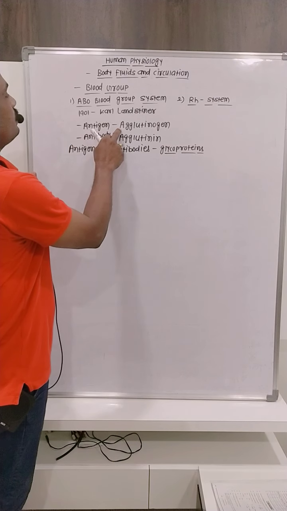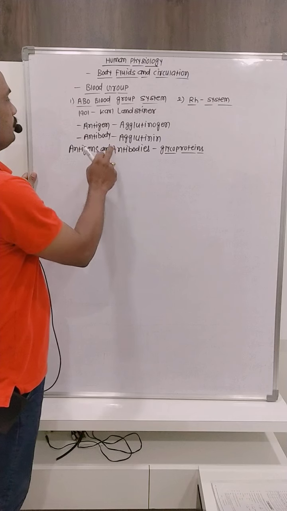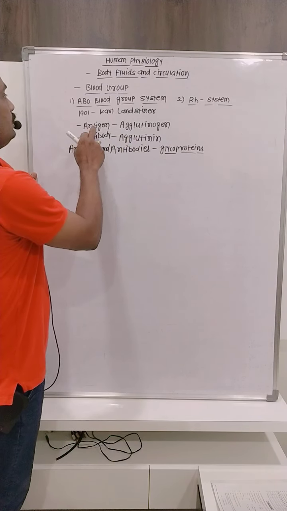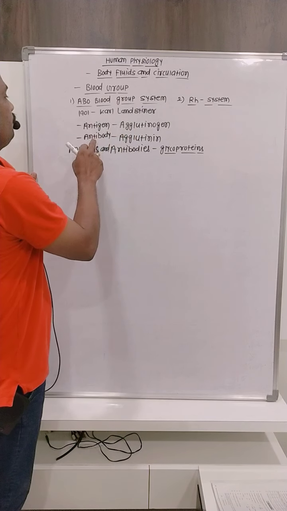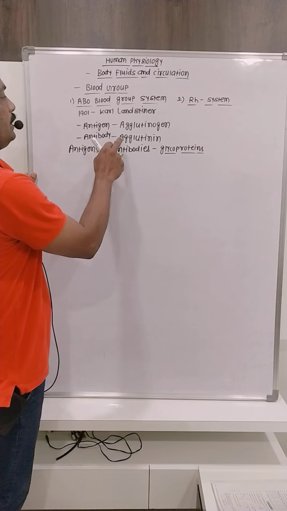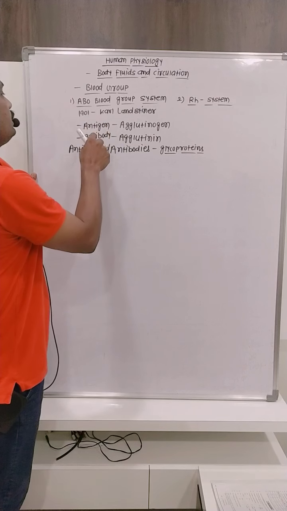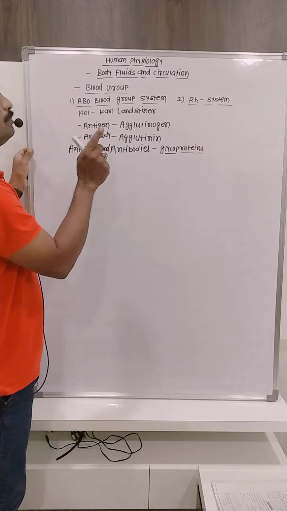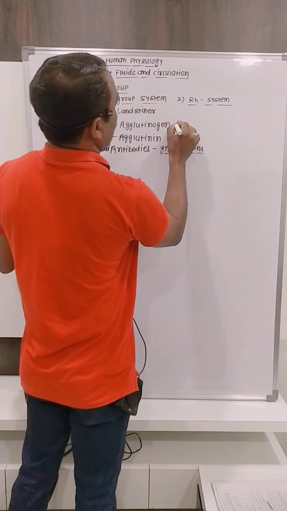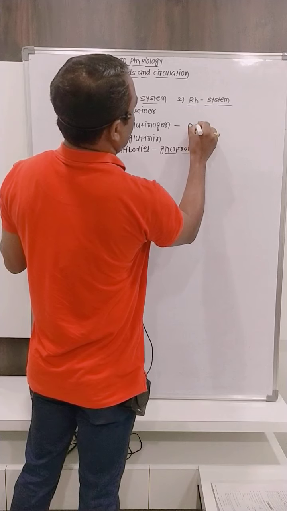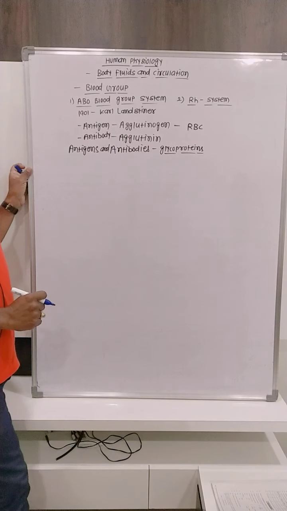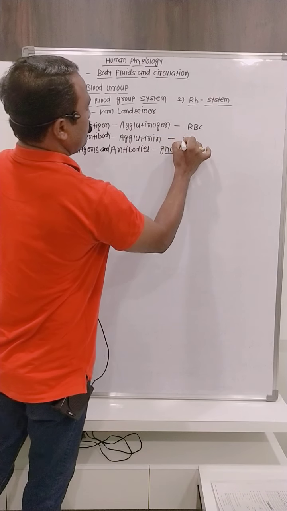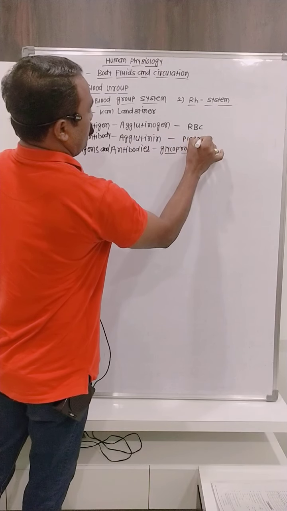Antigens are also called agglutinogens. Antibodies are also called agglutinins. These are special types of antigens and antibodies present in blood. The antigens are present on the surface of RBCs, and the antibodies are present in plasma.